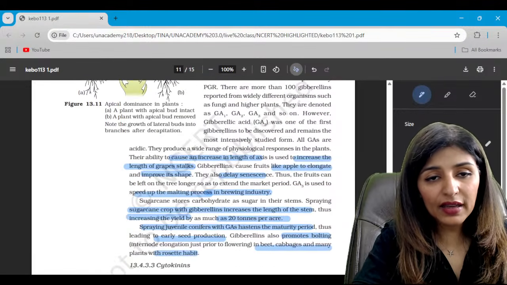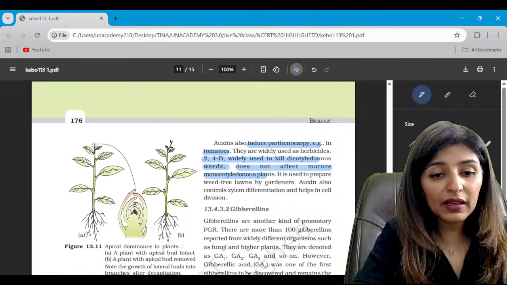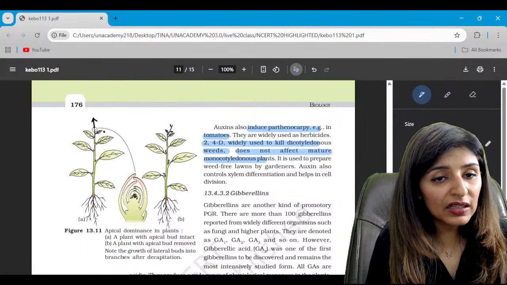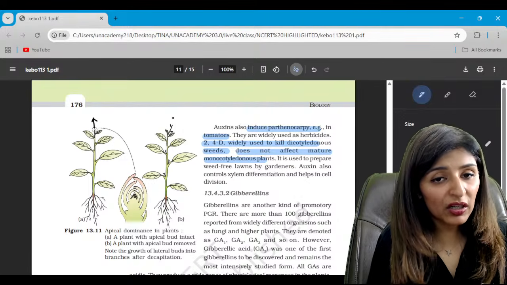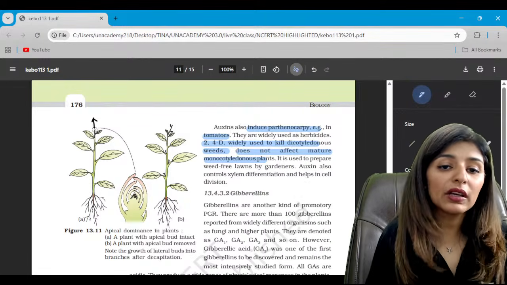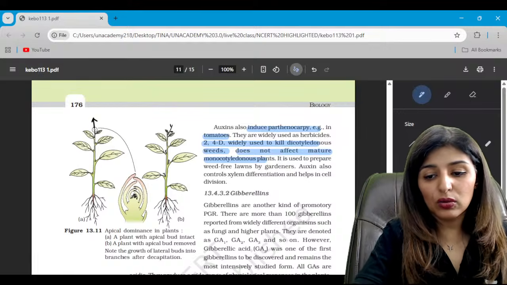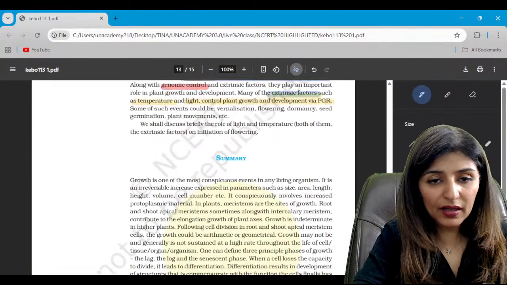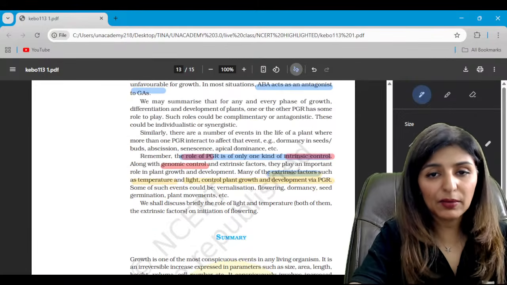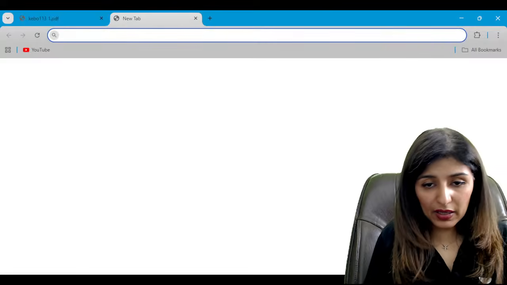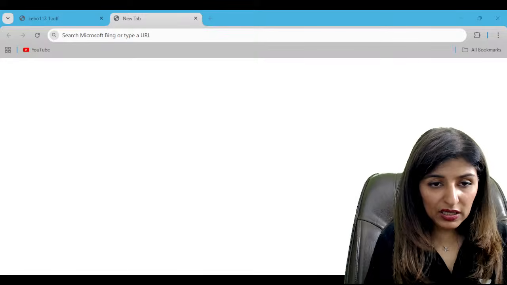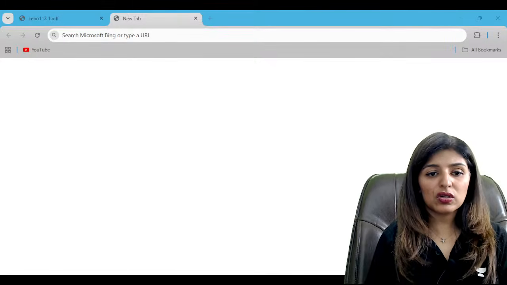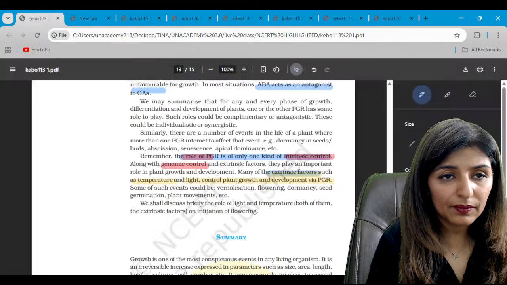Then this diagram is showing apical dominance. Apical dominance means as long as the tip is present and continues to grow, the lateral development will not occur. Is that clear? So this is apical dominance. Then there are hardly any diagrams in this chapter. So next, guys, we have human physiology. Let's start with the last part of the session, which is human physiology.